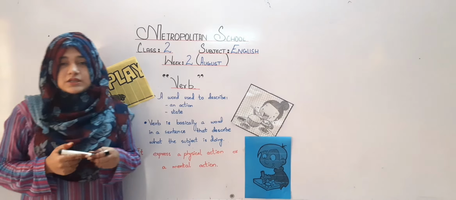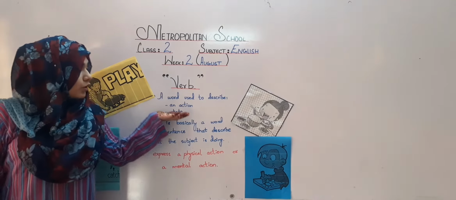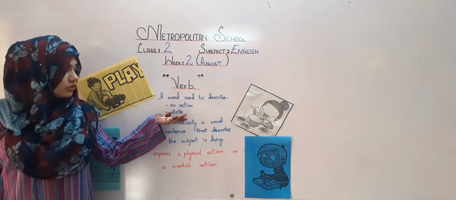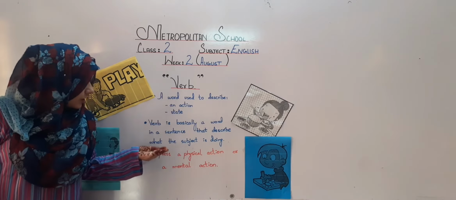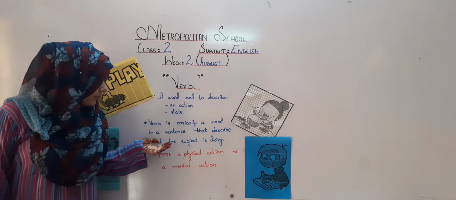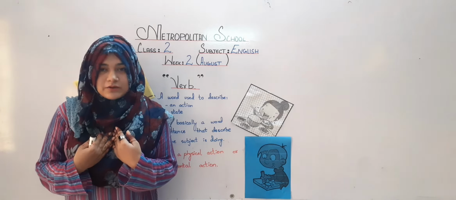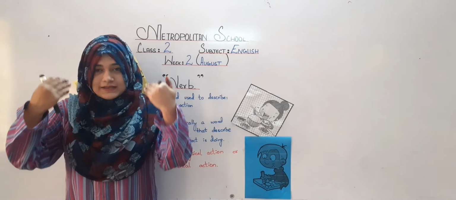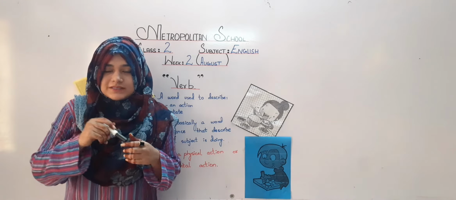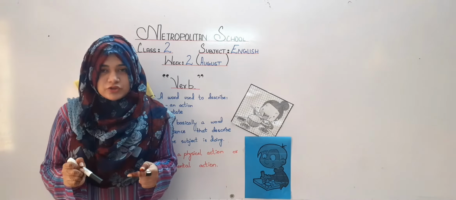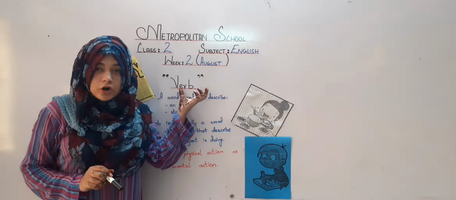Verbs, my dear students, are those words in which some action has been shown. A word used to describe an action or any state. Verb is basically a word in a sentence that describes what the subject is doing. I am the subject, my dear student. I was doing something, right? I just drank water. A subject did an action. I drank water. This will be the sentence. Here, I will be the subject and drank will be the action verb, which will be called a verb.